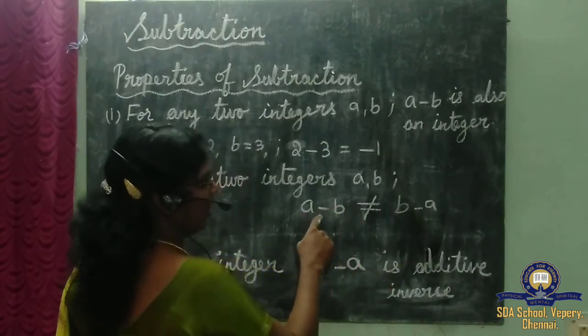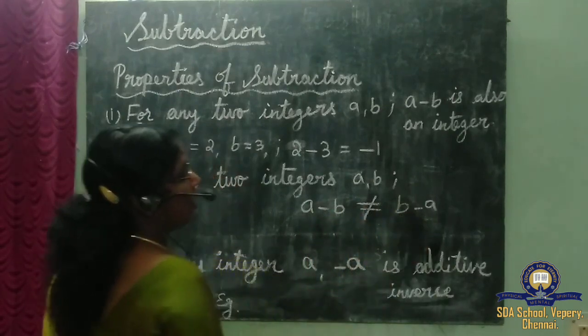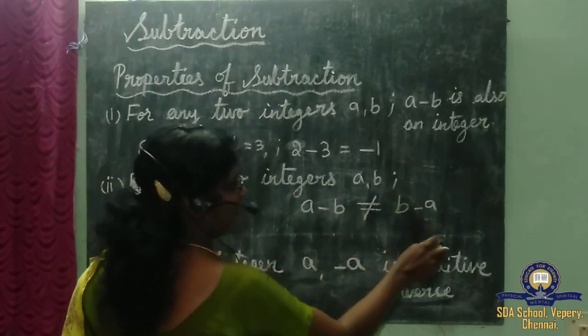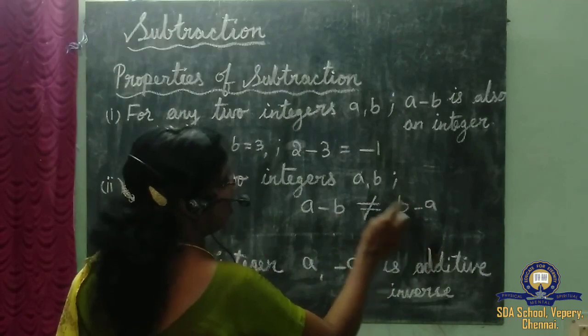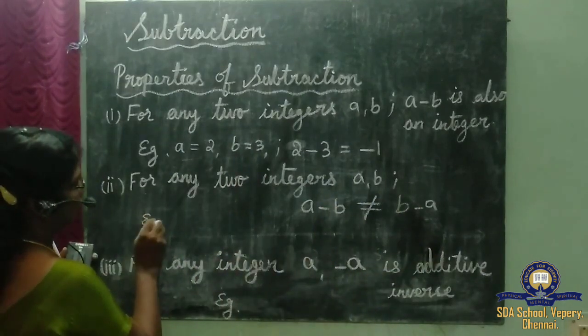First one we are doing a minus b, another operation b minus a. Here we should not think a minus b must be equal to b minus a. Why? Because we will not get the same answer.